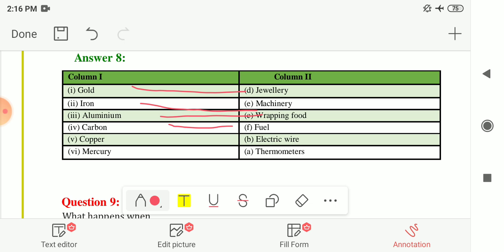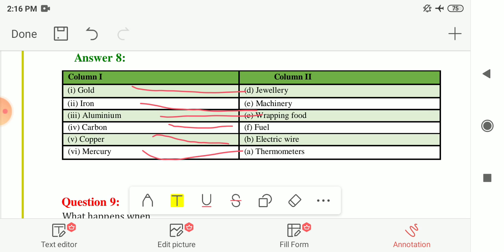Next is carbon; we are using carbon as fuel. Next is copper; we are making electric wires from copper. And last is mercury; one use of mercury is in thermometers. These are the uses of the different substances.